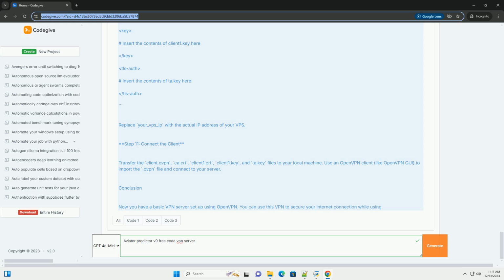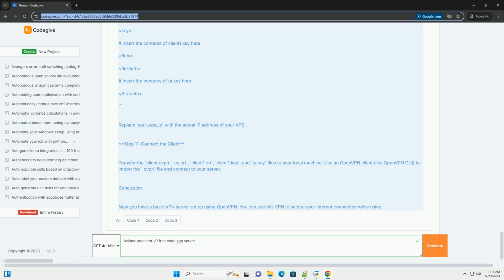Bash: export KEY_COUNTRY=US. Export KEY_PROVINCE=CA. Export KEY_CITY=San Francisco. Export KEY_ORG=your organization. Export KEY_EMAIL=email@example.com. Export KEY_OU=your organizational unit. Step 6. Build the CA. Run the following commands to build the CA. Bash: source vars, ./clean-all, ./build-ca.